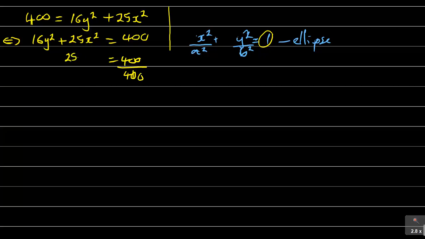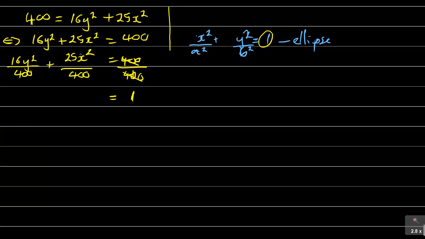So I've got 25x squared over 400, and then I have 16y squared over 400. It doesn't matter the x and y arrangement, but at the end of the day, remember the key part is to ensure that the right hand side is equal to 1.